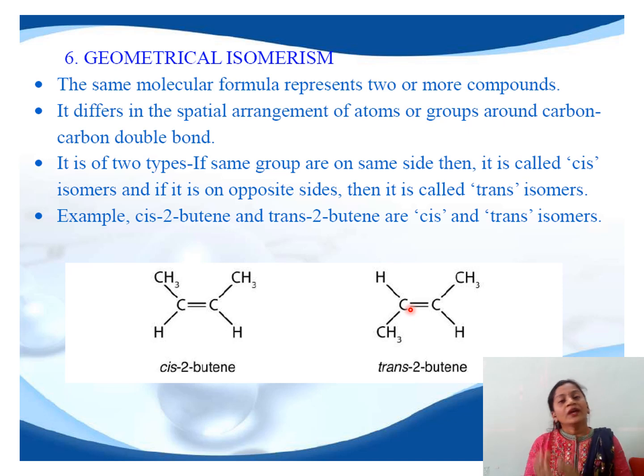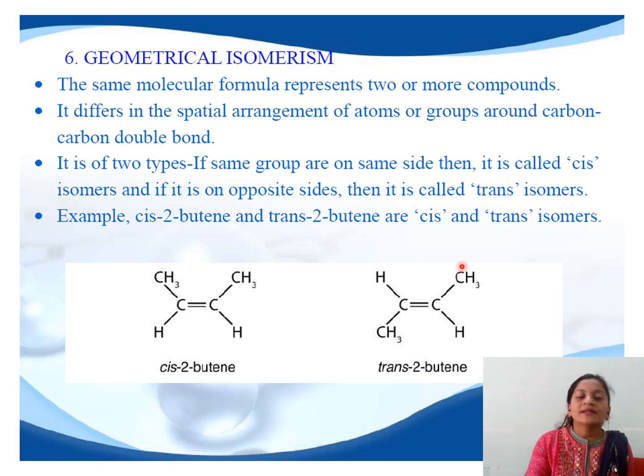When we compare the stability of cis isomer to that of the trans isomer, it was found that trans isomers are more stable as compared to the cis isomer. This is because in case of trans isomers, two similar groups are present at a maximum distance apart, means they are present on opposite side of the double bond, and therefore there will be less steric effect, less steric strain in the molecule, and thus it will have a greater stability.